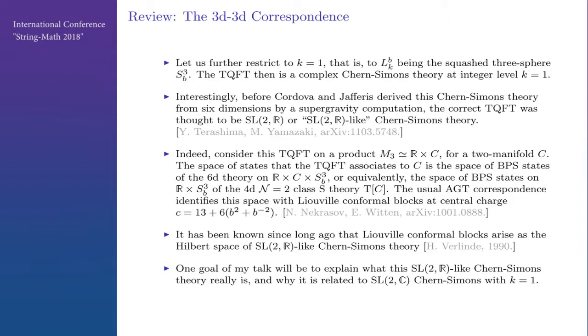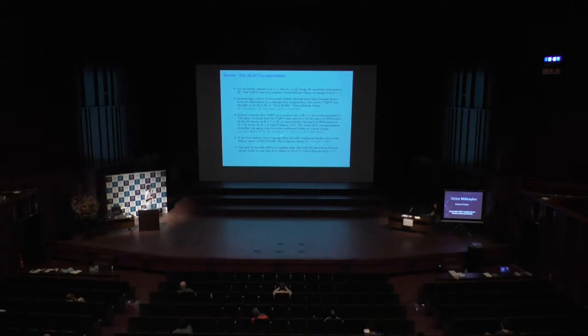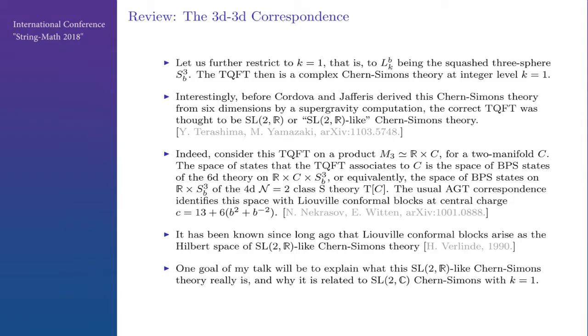Part of the statement of the AGT correspondence is that the space of BPS states of this theory on the squashed 3-sphere is a space of Liouville conformal blocks at central charge determined by B. And it has been known since long ago that Liouville conformal blocks arise as a Hilbert space in SL(2,R), or more precisely SL(2,R)-like Chern-Simons theory. One goal of my talk will be to explain what this SL(2,R)-like Chern-Simons theory really is and why it is related to SL(2,C) at level 1.